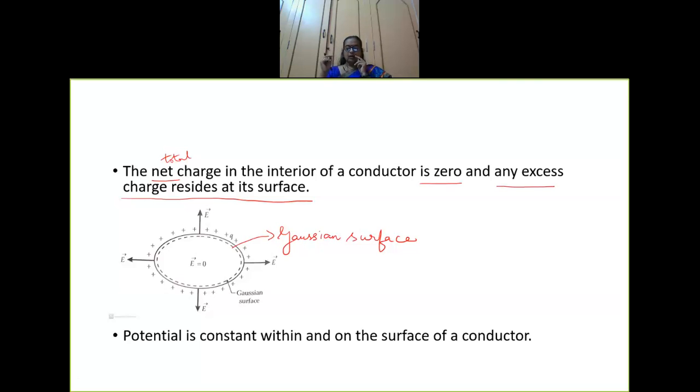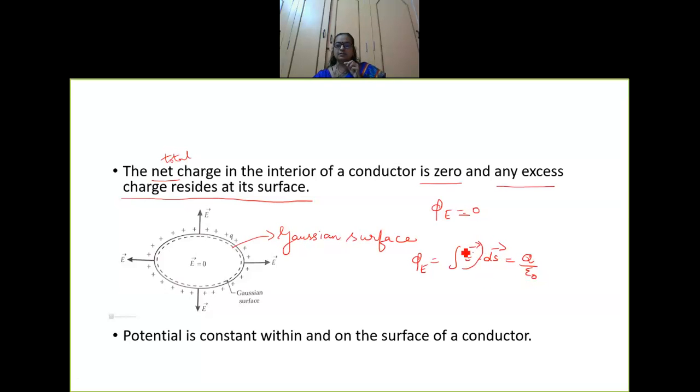So when the electric field is going to be zero, what should be the value of flux, children? Flux also should be zero. Flux is the number of charges, Q by epsilon naught. So if the electric field is going to be zero, then the flux also is going to be zero, because flux is E dot ds vector, which is equal to Q by epsilon naught.